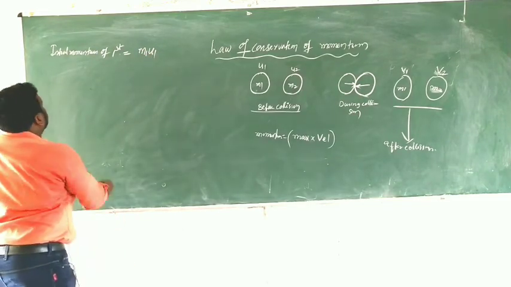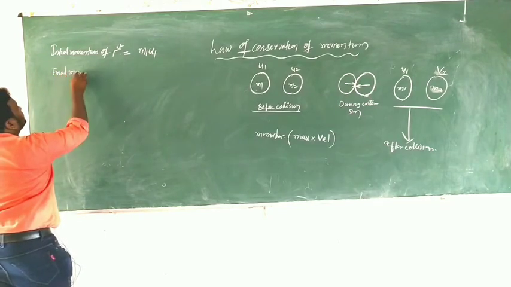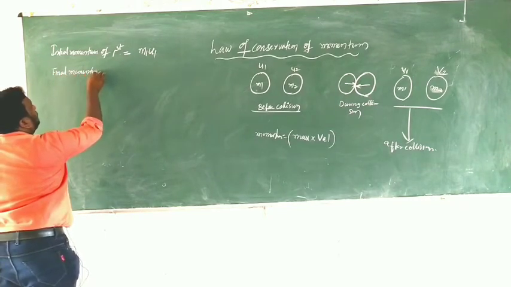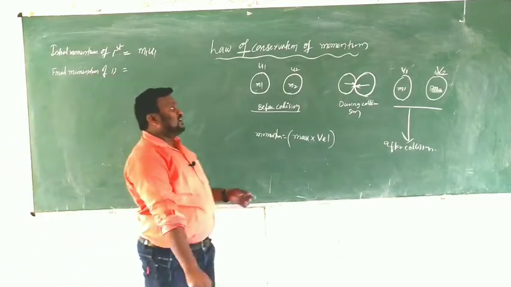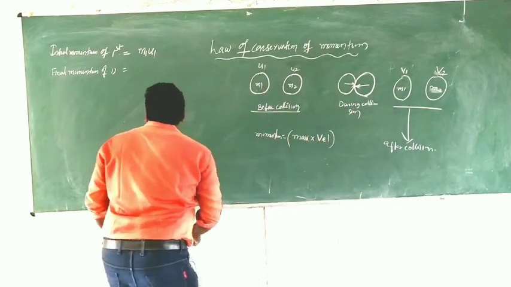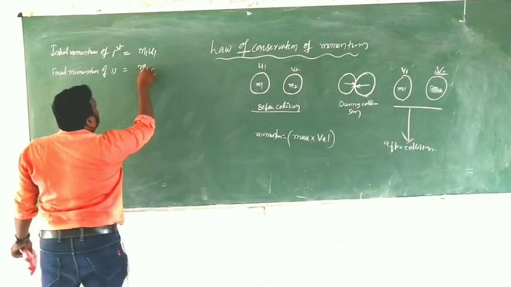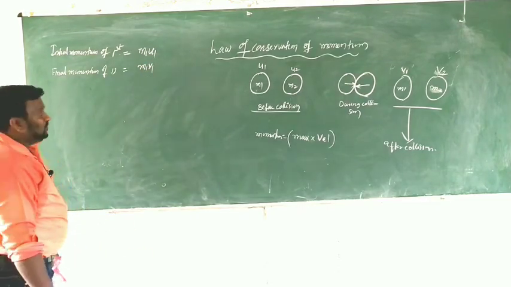Clear? After that, I am writing the final momentum of the first body. The final velocity is v1, so I am writing m1 v1.